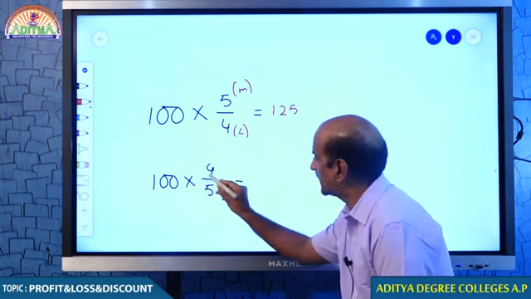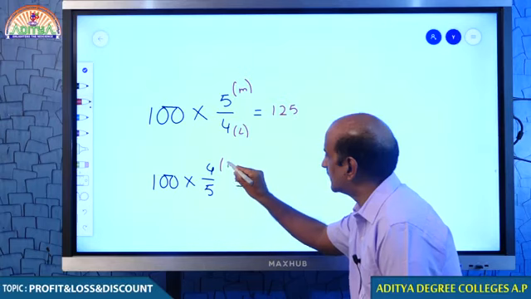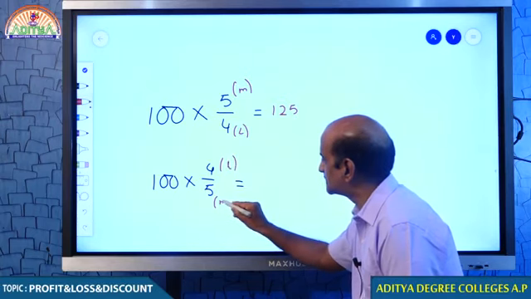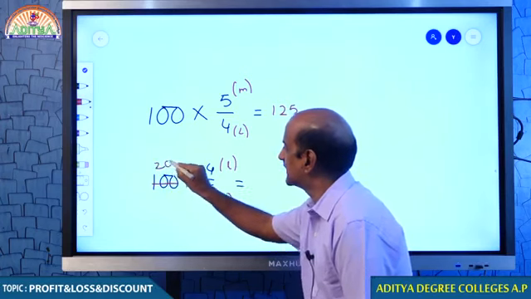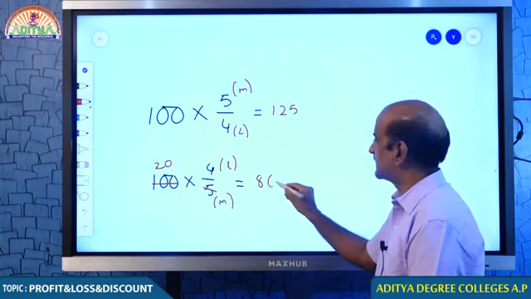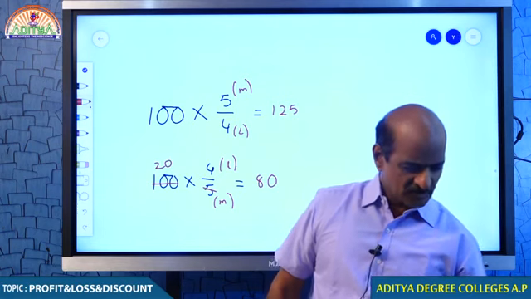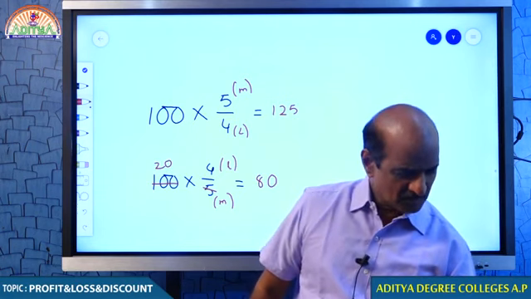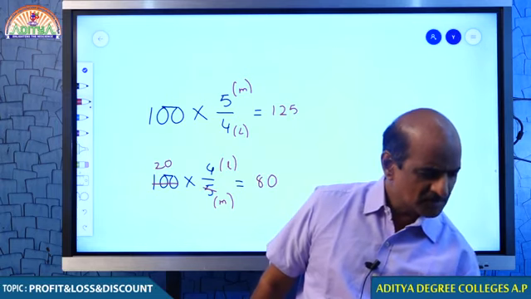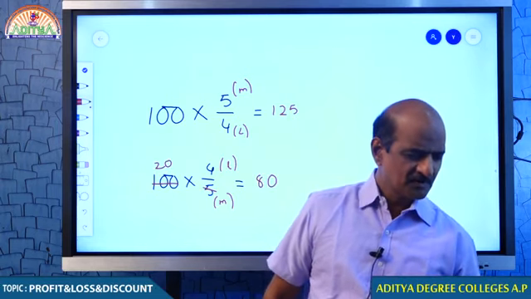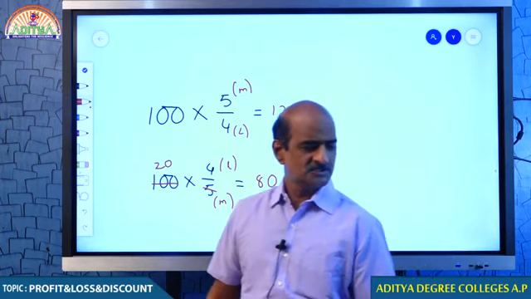And if you multiply 100 by 4 by 5, this is less, this is more. Therefore, what happens now? The value decreases and the value becomes 80. Students, if you want to increase the value, more by less. If you want to decrease the value, less by more. You understand, my dear students? Whether to increase or decrease, that we have to decide. Basing on that, we go ahead.